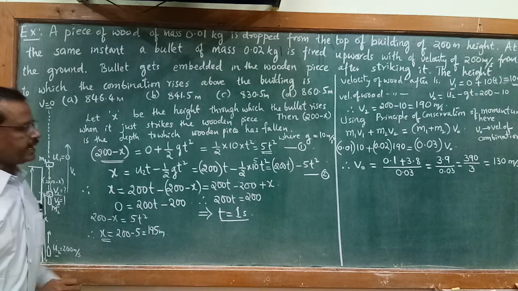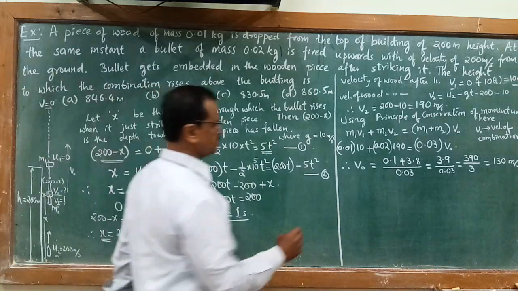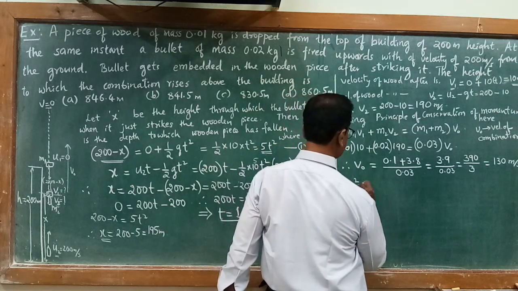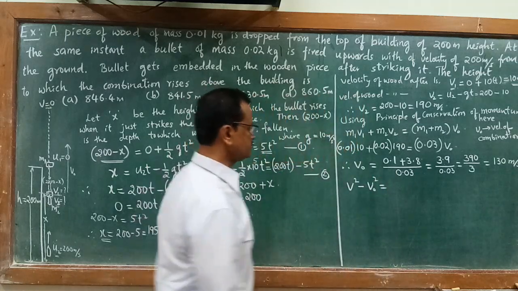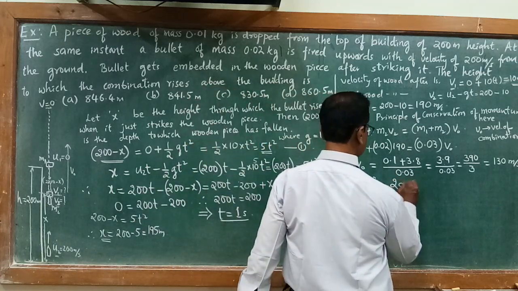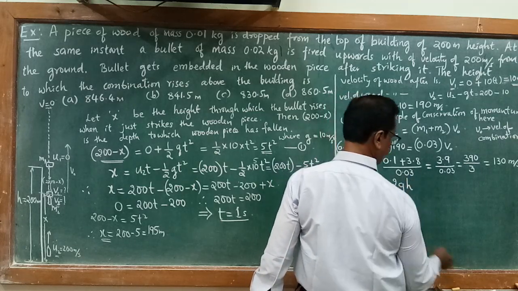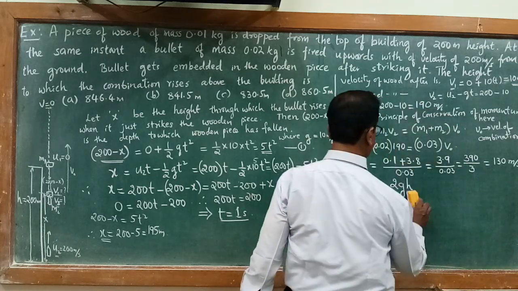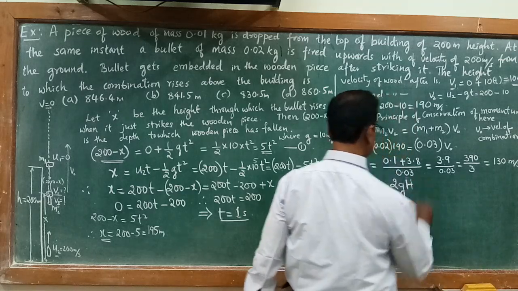Again we can use the third equation of motion, v square minus v0 square equal to 2gh. You can take this h as capital H, because small h we have taken the height of the building.